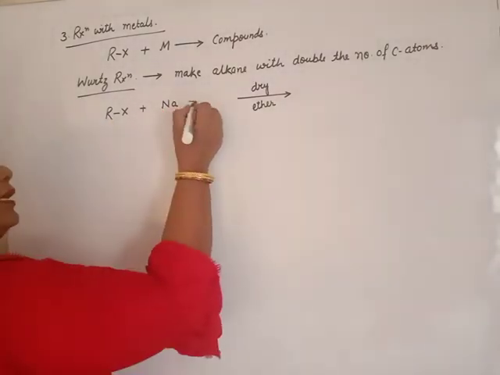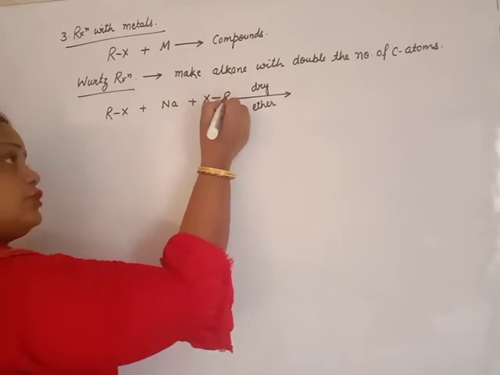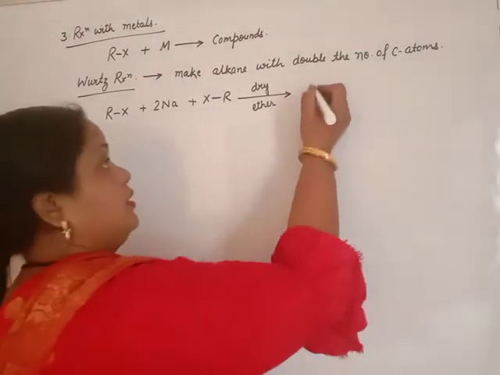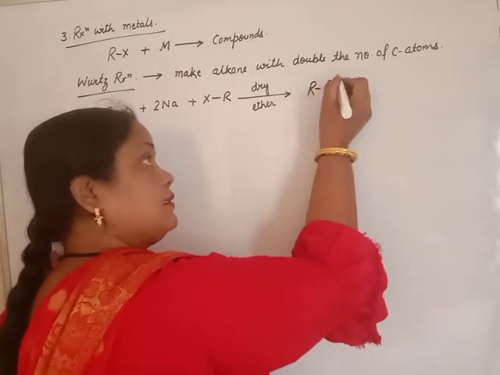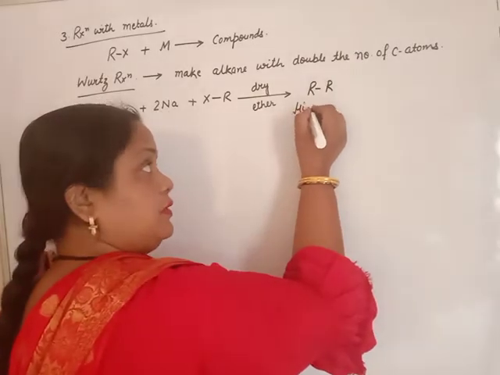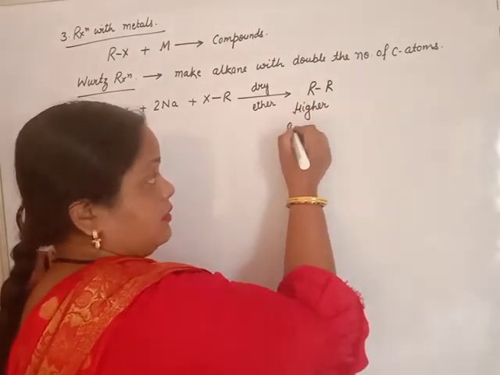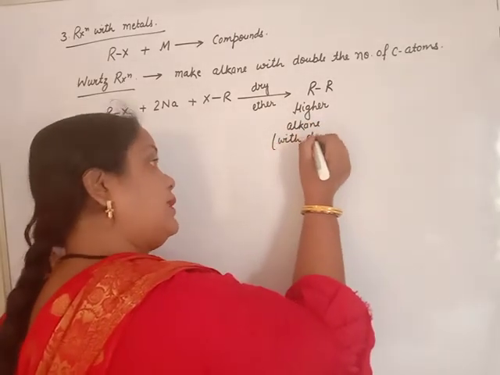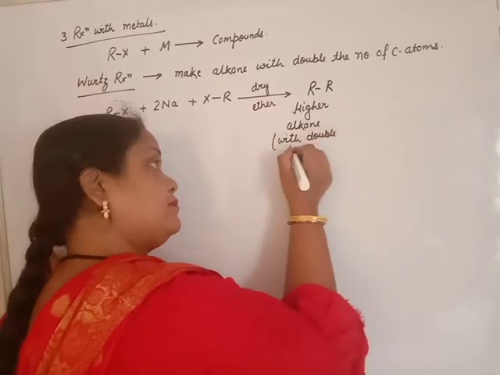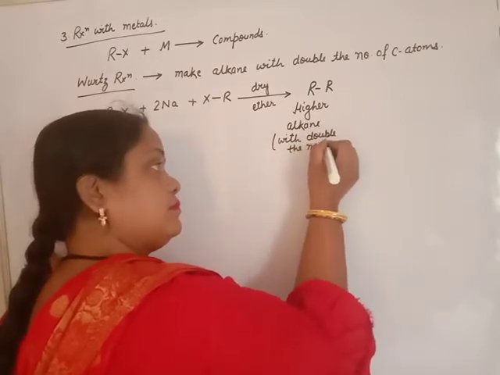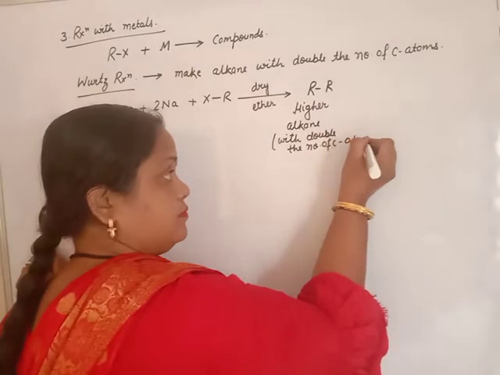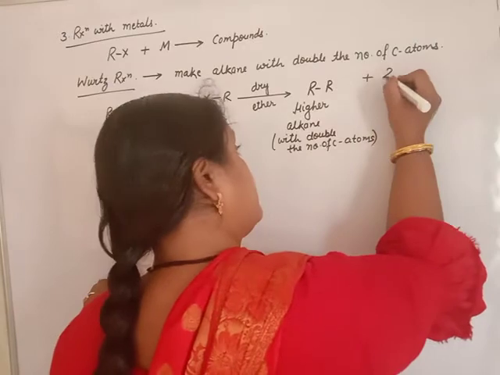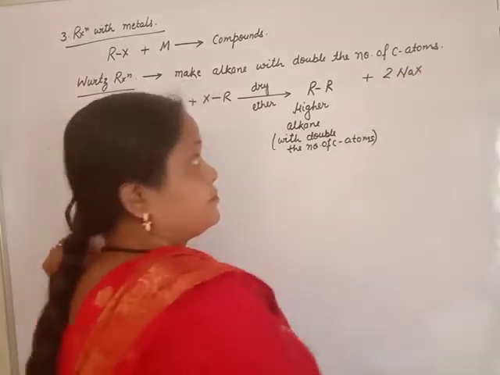Beta, 2 moles of haloalkane will be consumed with 2 moles of sodium to give higher alkane, with double the number of carbon atoms. Clear? With double the number of carbon atoms, and 2 moles of sodium halide will be removed.